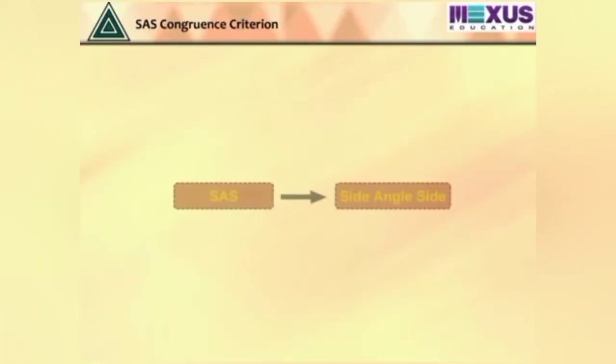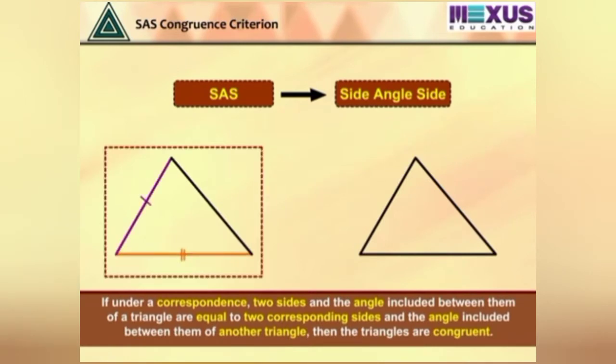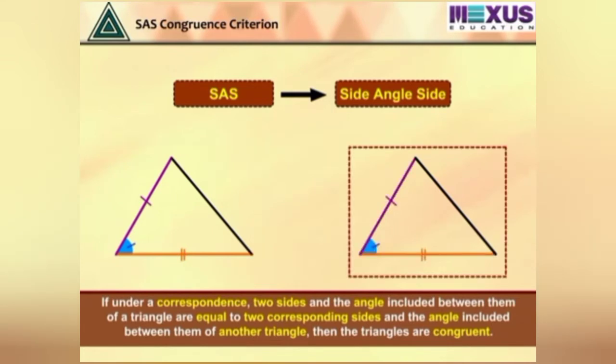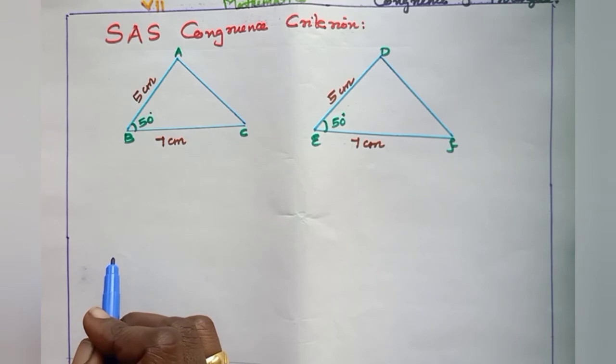The second criteria is SAS criteria, side angle side criteria. It states that if under a correspondence two sides and the angle included between them of a triangle are equal to two corresponding sides and the angle included between them of another triangle, the triangles are congruent. Listen, SAS congruence criteria.